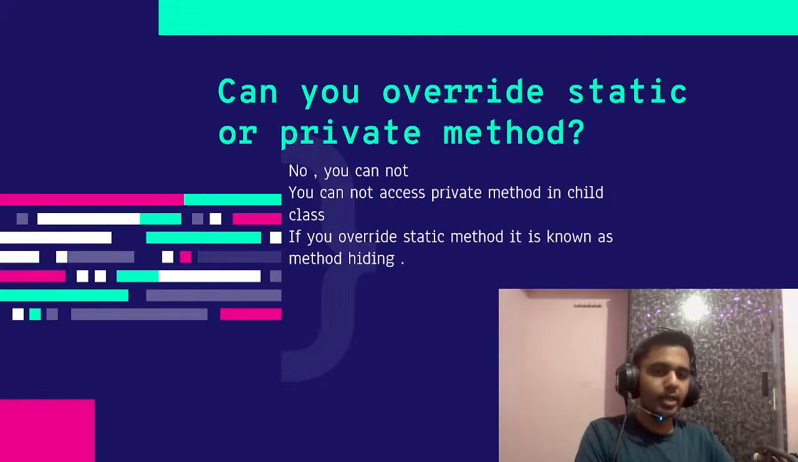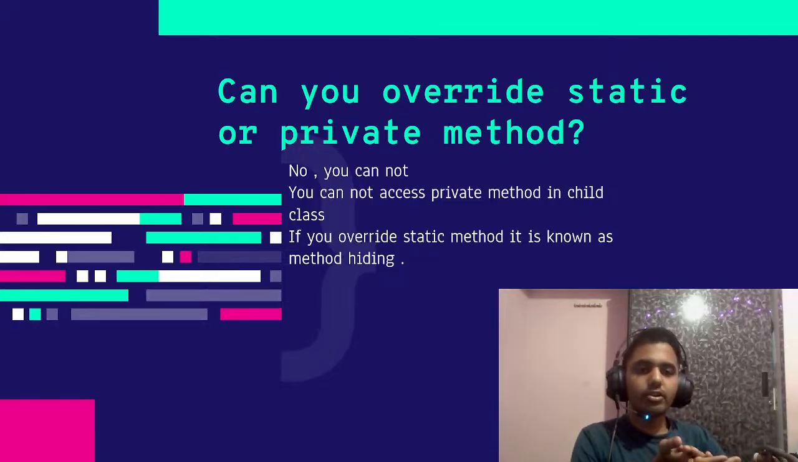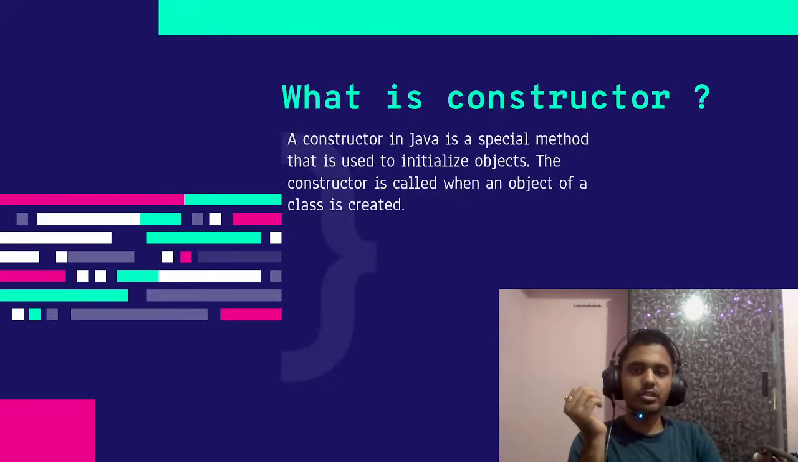You are hiding your main method which is declared in the parent class. So you cannot override your static or private methods in Java. Let's move on to the next question.